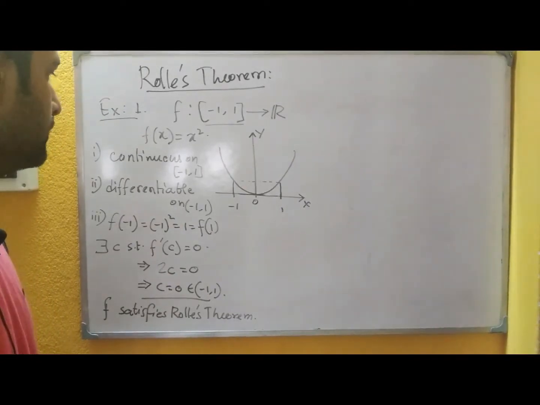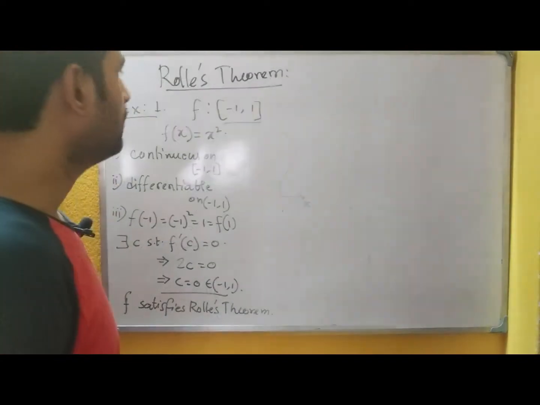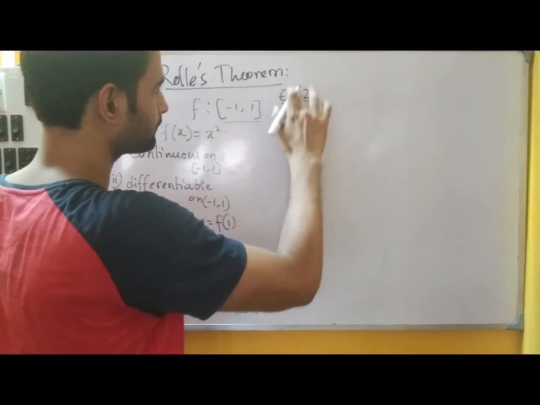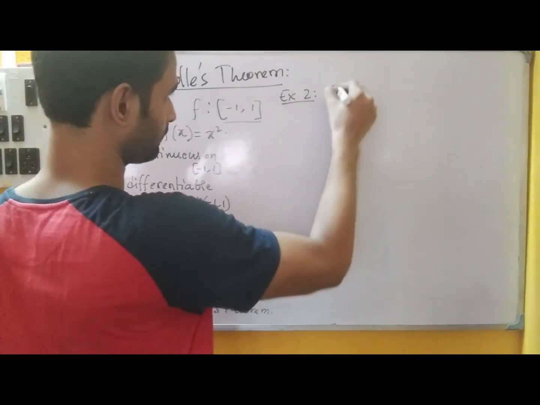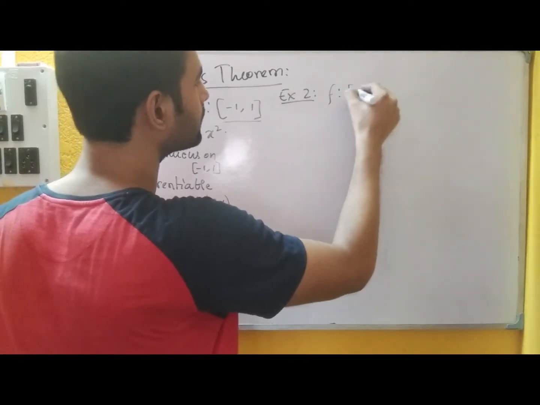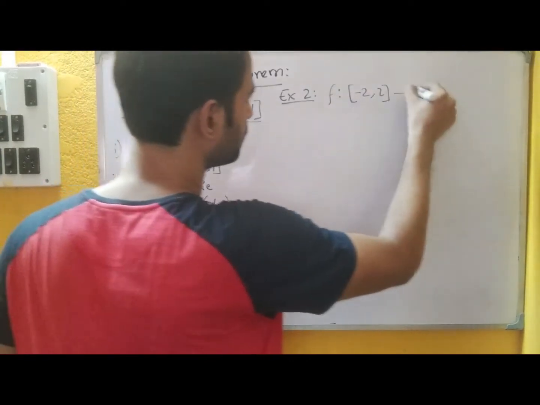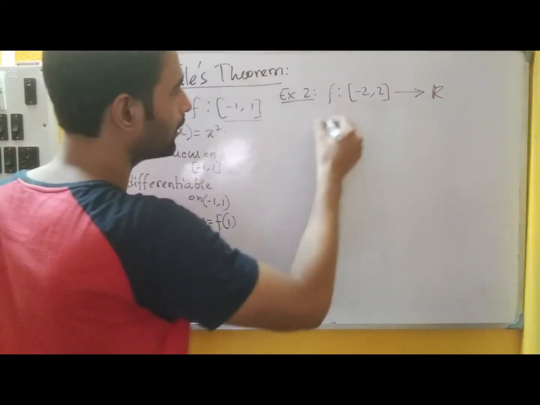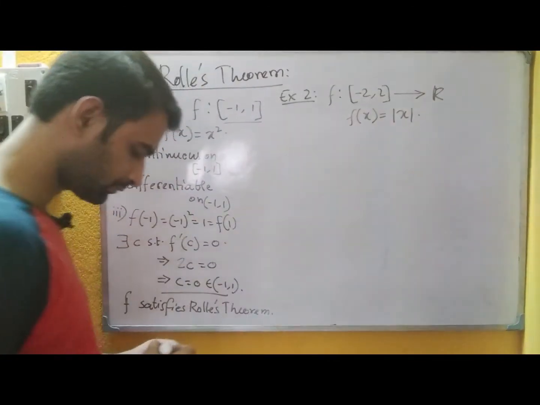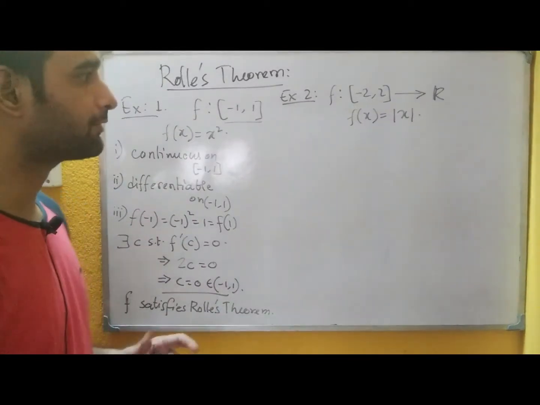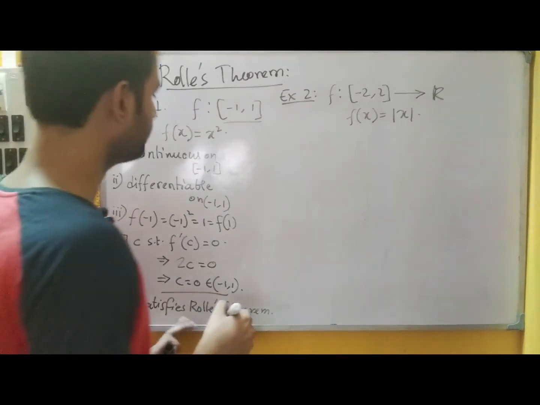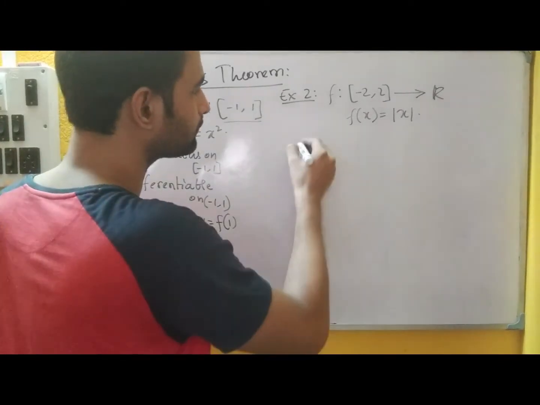Next we see another example that will not satisfy Rolle's theorem. Okay, let us take the second example here. Say f from minus 2 to 2, f of x equal to mod x. So whether this one will satisfy Rolle's theorem. First let us see whether the conditions are satisfied or not.